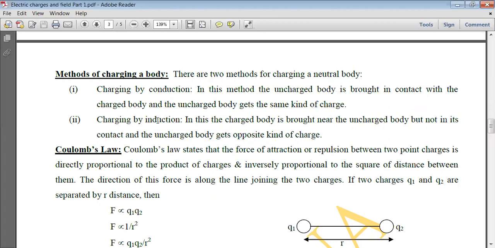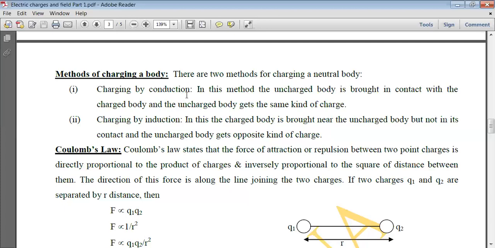The next method is charging by induction. In this method, the charged body is brought near the uncharged body, not in contact with it. It is brought just close to the uncharged body, and the uncharged body gets the opposite kind of charge. So there are two methods of charging a body: conduction and induction.